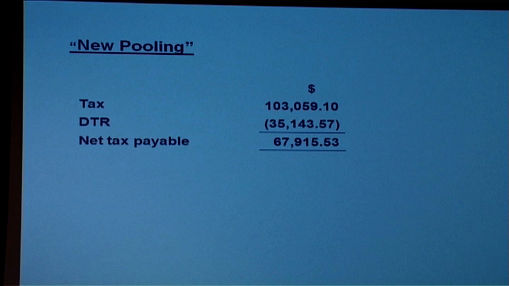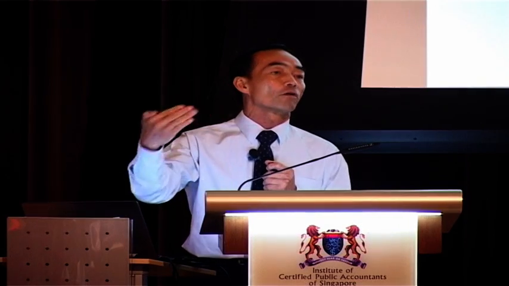Some of my friends ask me, well, how much does it cost the government to implement the pooling measures? My answer, it doesn't cost the government anything. And that is an honest answer, because up until now, we will always tell our client, if your foreign tax credit is low, don't remit your income, because we only tax overseas income when they are remitted or deemed remitted. So no loss in revenue, but with this pooling measure, the government is actually trying to encourage companies now to remit the overseas income, because you can pool it with higher tax overseas income.